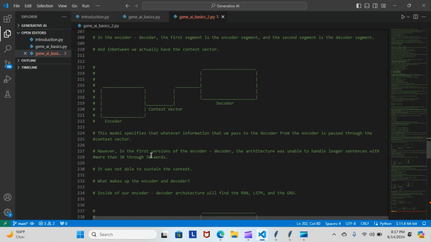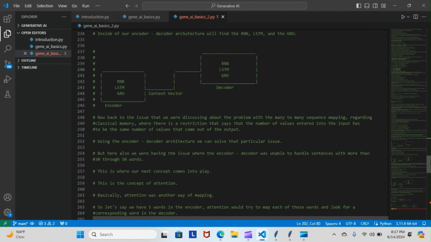However, in the first versions of the encoder decoder, the architecture was unable to handle longer sentences with more than 30 or 50 words. It was not able to sustain the context. Now, what makes up the encoder and decoder? Inside of our encoder decoder architecture, we'll find the RNN, LSTM, and the GRU. Let me go down so I can give you a look at that. You can see here our RNN, LSTM, GRU, and our RNN, LSTM, GRU. Now, it's not saying we are specifically using all three at once, but we can be using any one of these at any given time inside our encoder or our decoder.